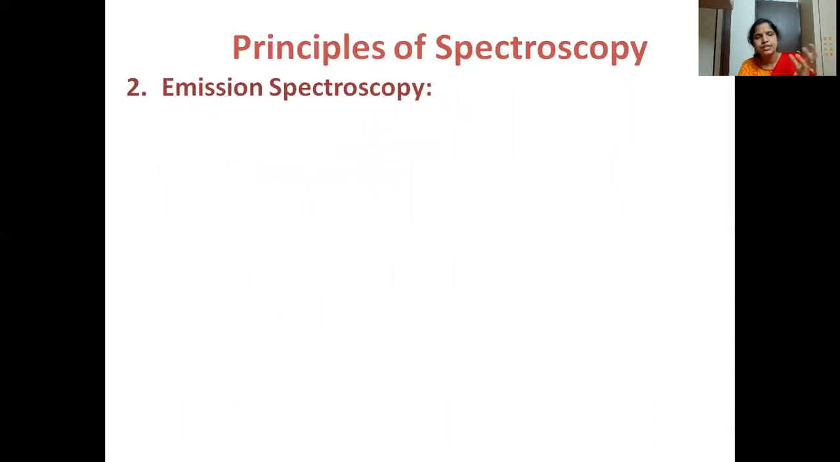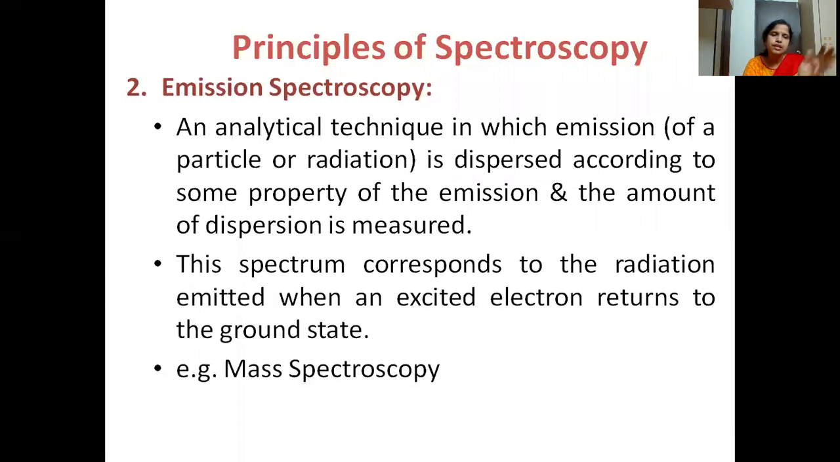When the molecule absorbs, it moves towards the higher energy state. After going to the higher energy state, the molecules come back to the lower energy state. When they come back to the lower energy state, some of the energy is emitted out. The study of that emitted light or radiation is nothing but emission spectroscopy. The spectrum corresponds to the radiation emitted when an excited electron returns to the ground state.